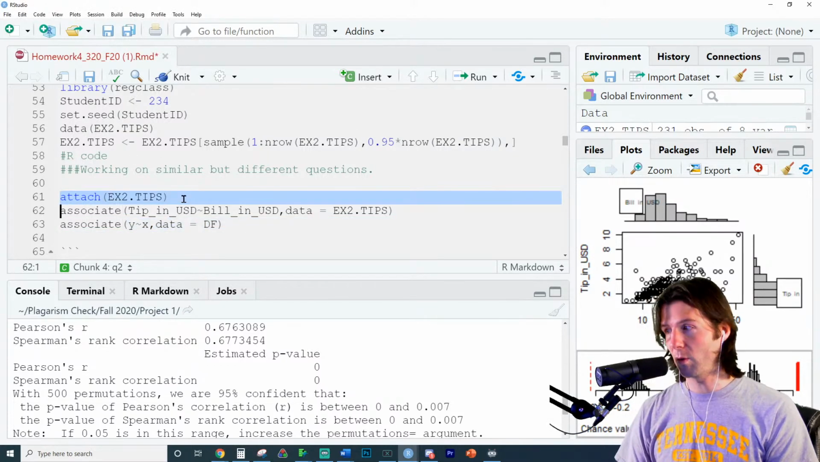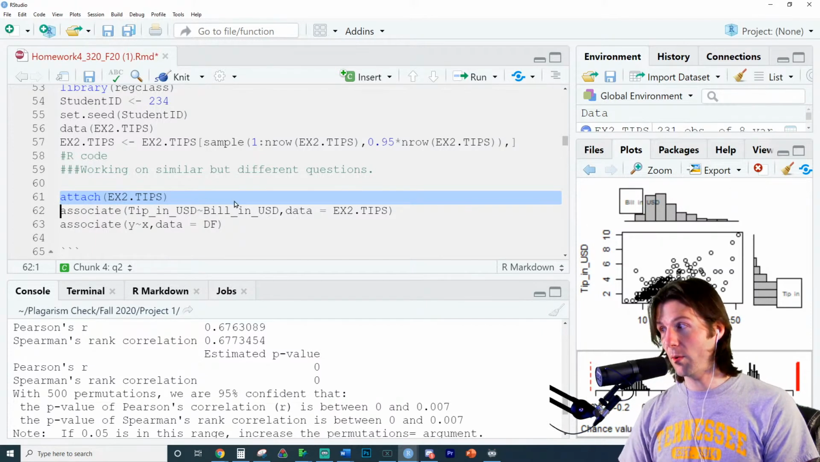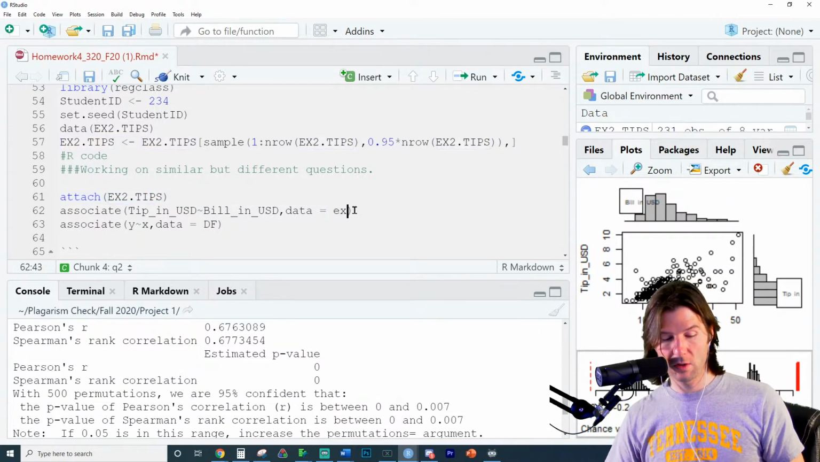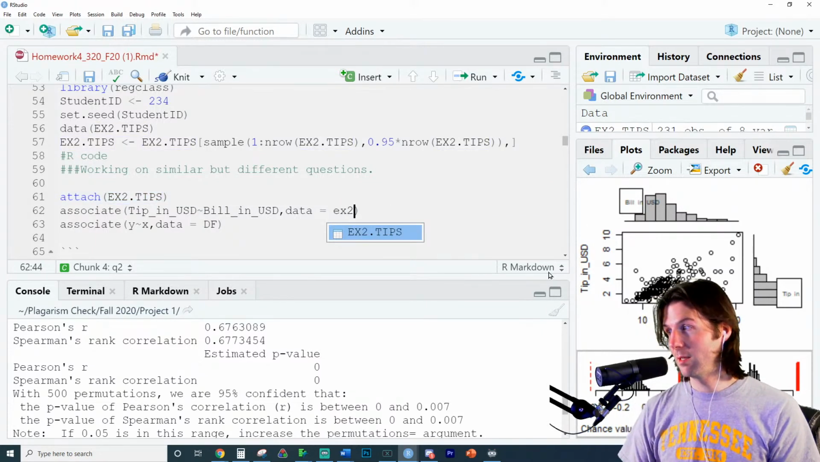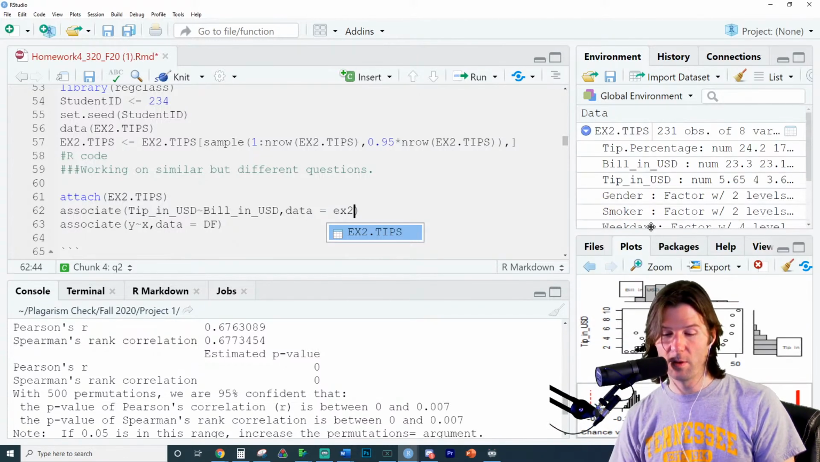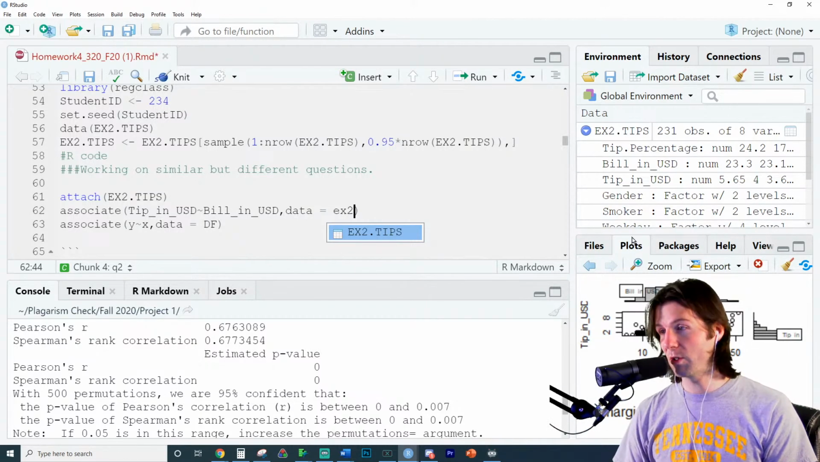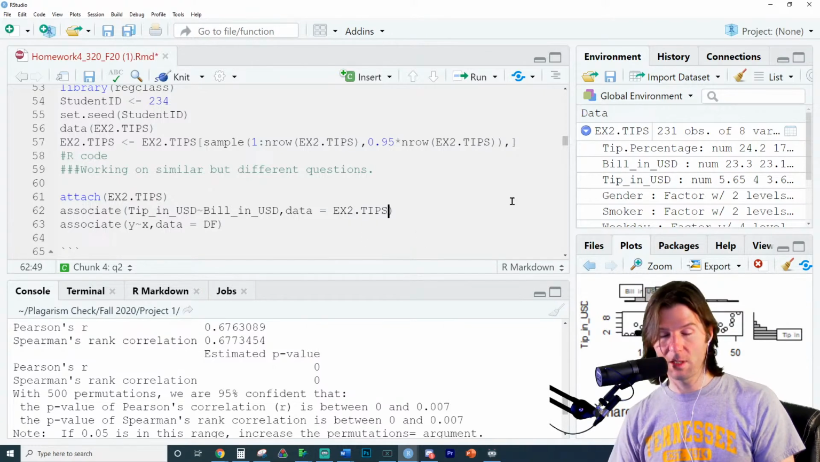And I did this to get the autocompletes on the names. If things are not auto-completing, like when you type ex2 and it doesn't autocomplete, then there's no ex2 tips over here in the global environment. So also you can check your global environment. Did that get it fixed up for you right there, Jacob?